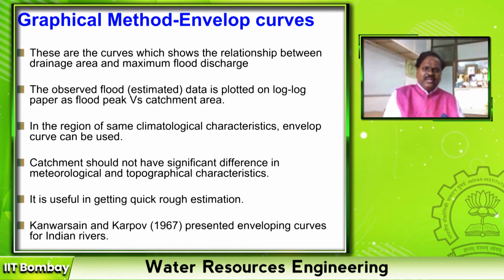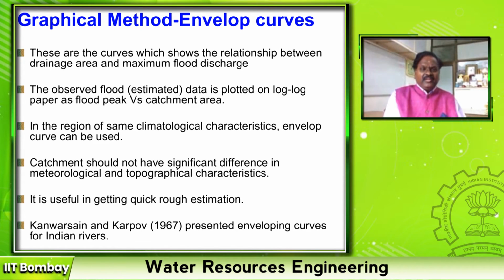Then what happens after a certain period is that these empirical methods become site specific. For intermittent areas, it becomes very difficult to estimate. Then certain graphical methods were developed, same as our empirical methods. Here also, instead of equations, the peak discharge values are given as a function of catchment area in graphical form.